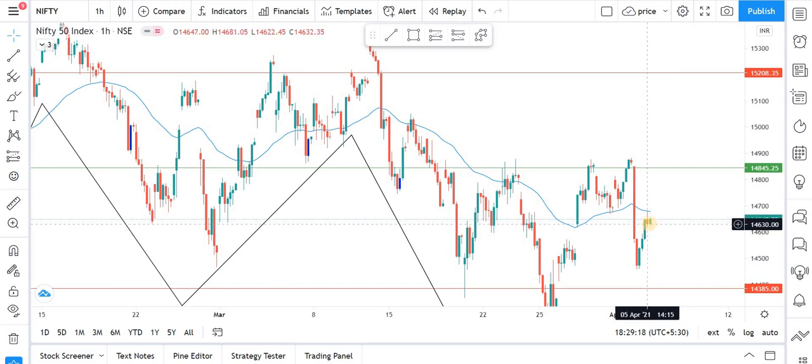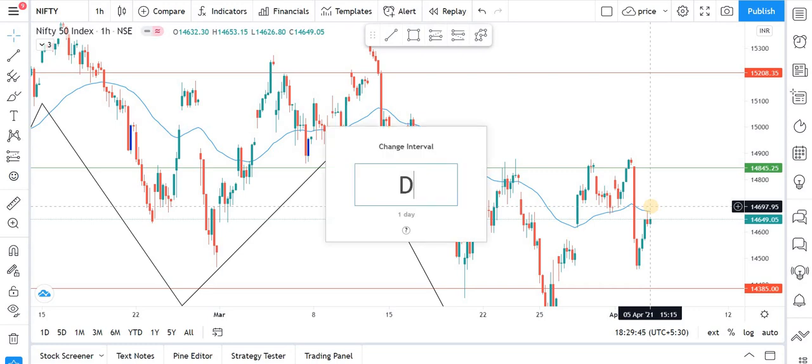I am hoping for the same thing, that the market will be in a little bull move. The market can be in a little bull move if it breaks above this EMA where it has received rejection today. If it breaks above this EMA, then on an intraday basis tomorrow we can see a little bull move from the Nifty 50. Otherwise there will be a range movement or again a bear move in the market. I am expecting that. Let's see what has happened on the daily time frame for the Nifty 50.